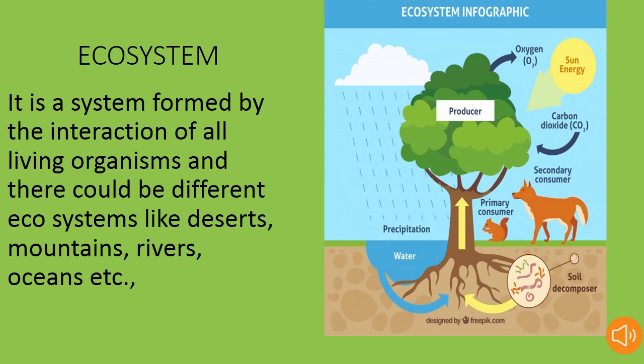Finally, the decomposers are the organisms like bacteria and fungi that break down dead plants and animals into organic material that goes back to the soil, and that is where the cycle restarts.